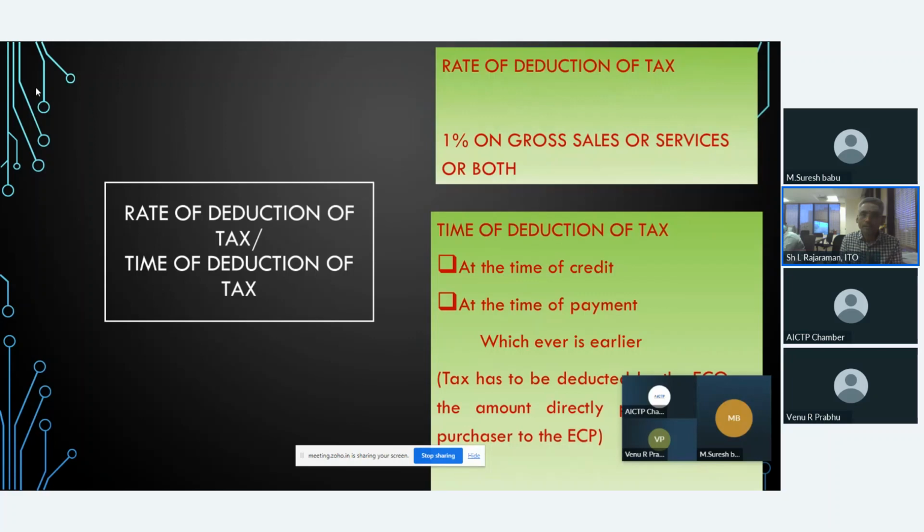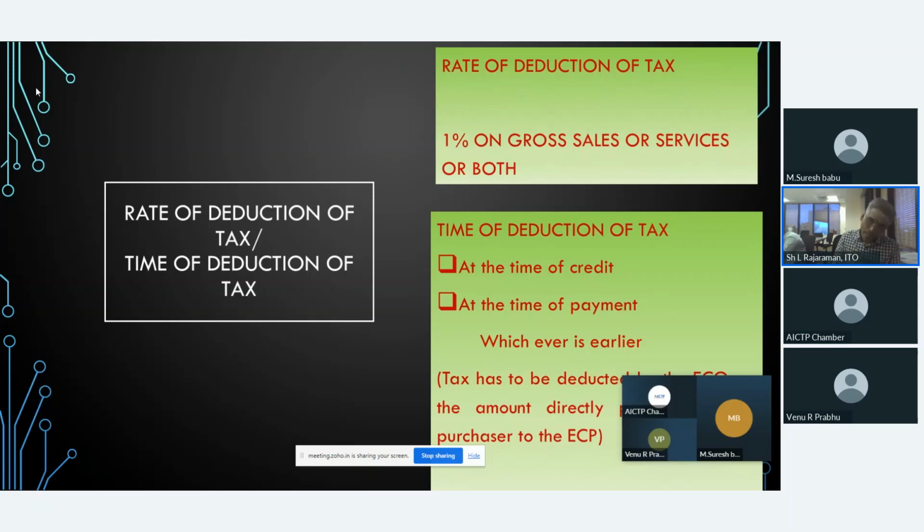Here, the rate of deduction of tax is 1% on the gross sales or services or both. So very clear, 1% on the gross sales. Next, what is the time of deduction of tax? Here, the Act says at the time of credit. What is the meaning of at the time of credit?